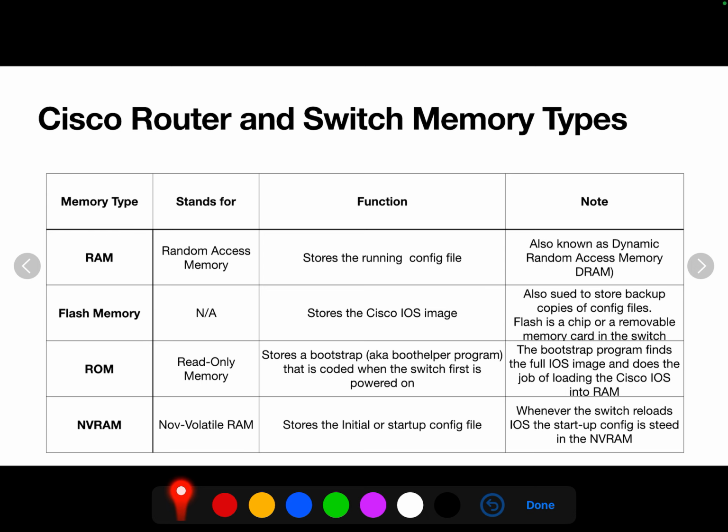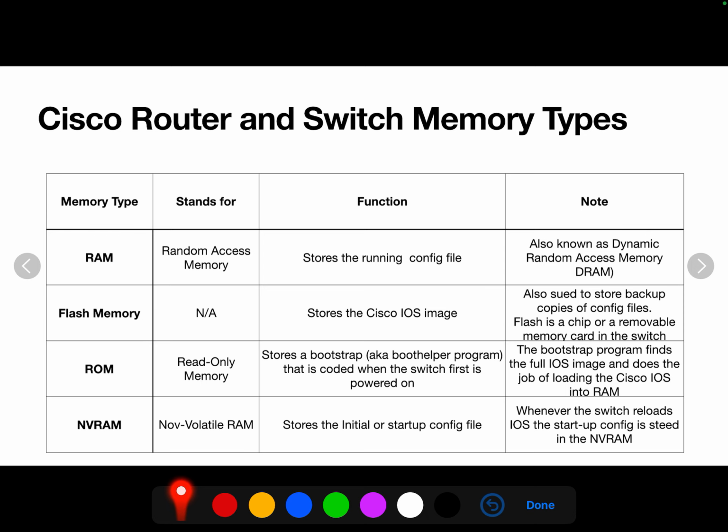That's the config that you're working on while the devices are operating. Now, that cannot persist, and so it's very important to save that into the non-volatile RAM, but I'll talk about that. RAM is also known as DRAM. So in case you see the term DRAM and you're thinking, what on earth is DRAM? Dynamic random access memory is the same as random access memory. It's just another term for it.